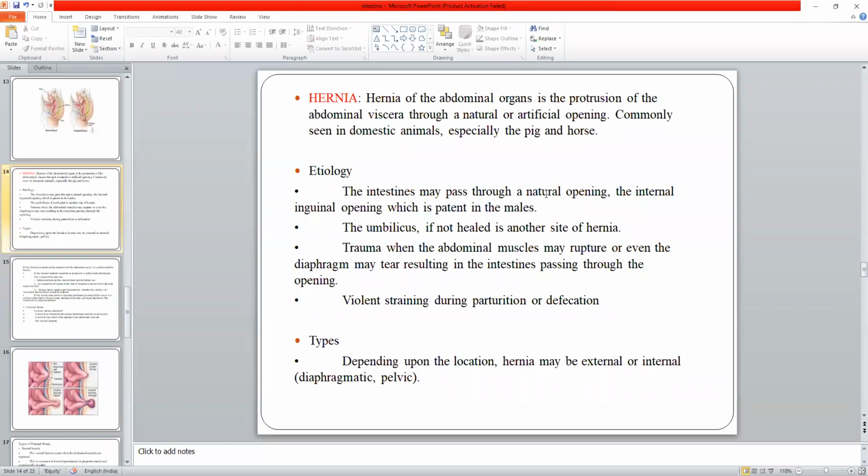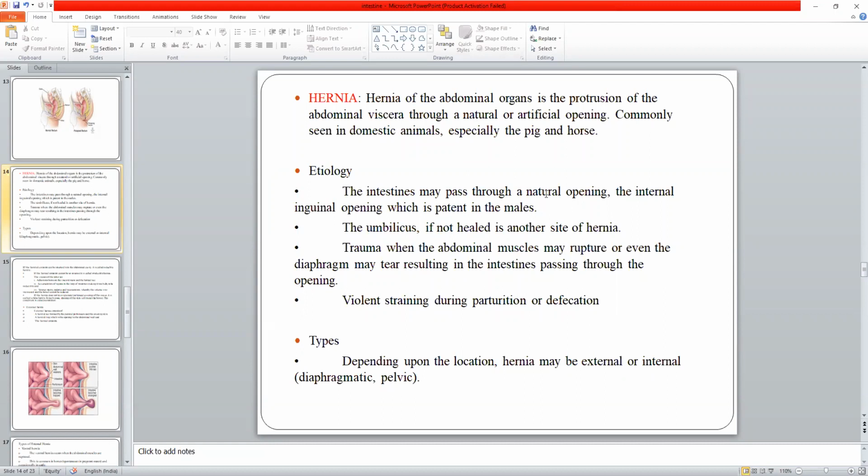So what can lead to hernia? The umbilicus, if it is not healed in the newborn, can be a natural opening for herniation of intestinal parts. The inguinal canal is a natural opening, very common in males.